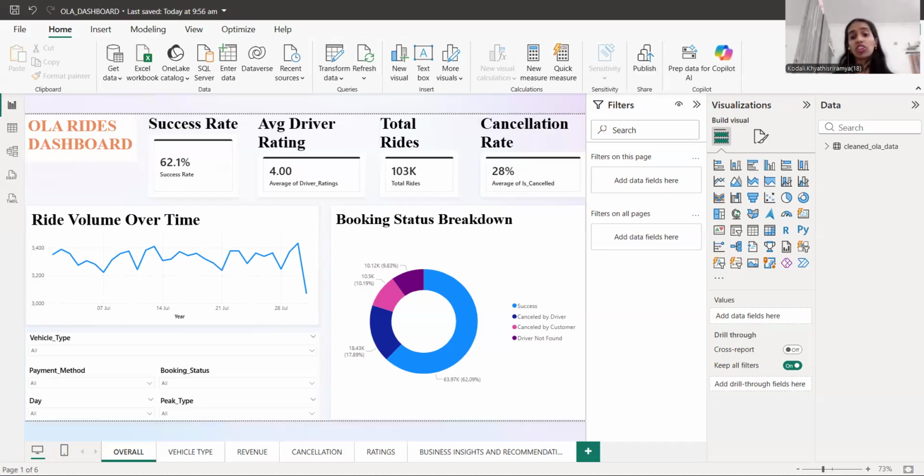Data driven strategic decision making. It helps stakeholders and Ola business to make strategic decisions if we implement the steps and recommendations I suggested in the report. And I would like to conclude that the Ola Rides Insights project successfully demonstrates how data analytics can address critical business challenges like ride sharing operations.